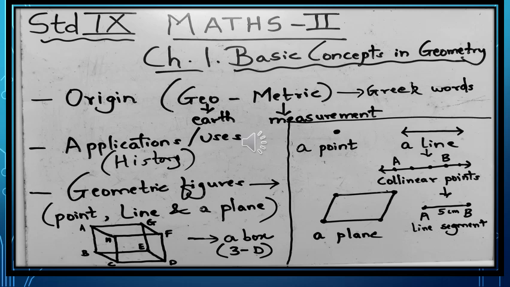Now let us go on to the history of geometry. Since ancient times, the mathematicians were using the concepts of geometry for various uses and applications. The ancient Greek mathematician known as Thales was the first to use geometry in determining the height of the famous Egyptian monument, the Pyramid of Egypt. He estimated the height of it merely by observation of its shadow and the concepts of similarity. We have already studied what similar figures are.